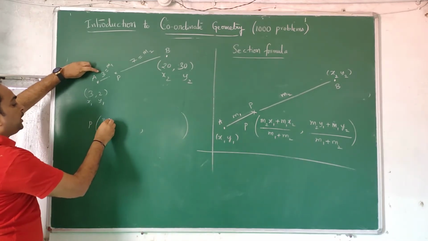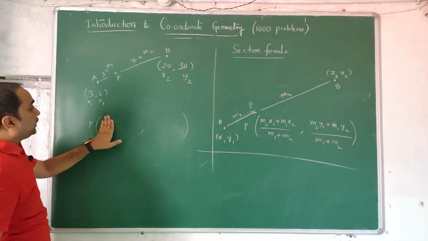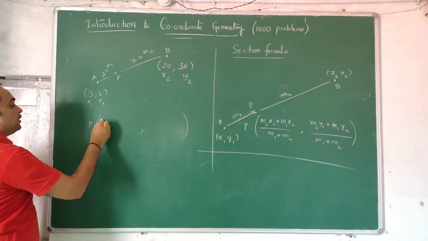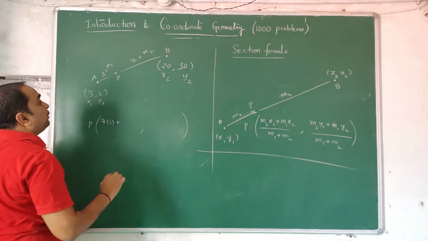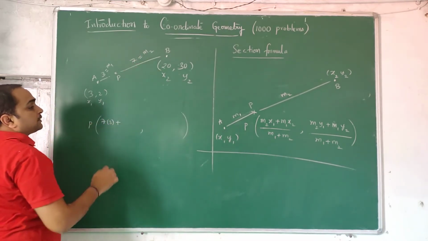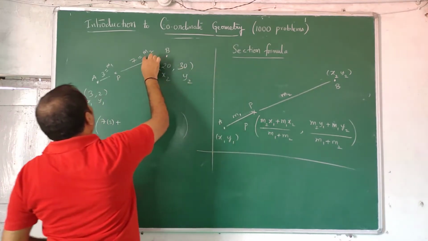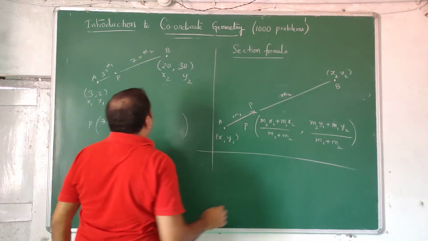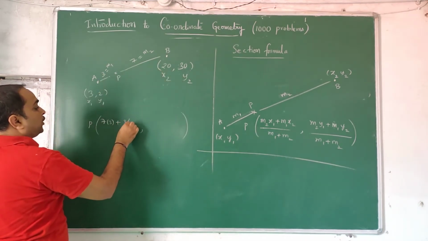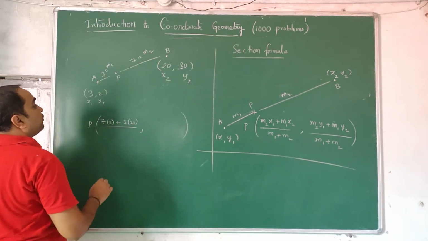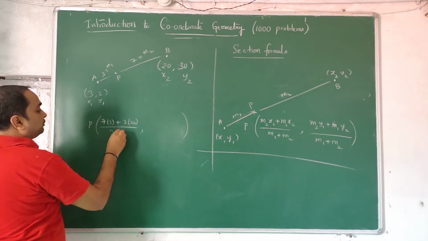m2 x1, 7 into 3, plus m1 x2, m1 is 3, this is 3 into 20, divided by m1 plus m2, 3 plus 7.